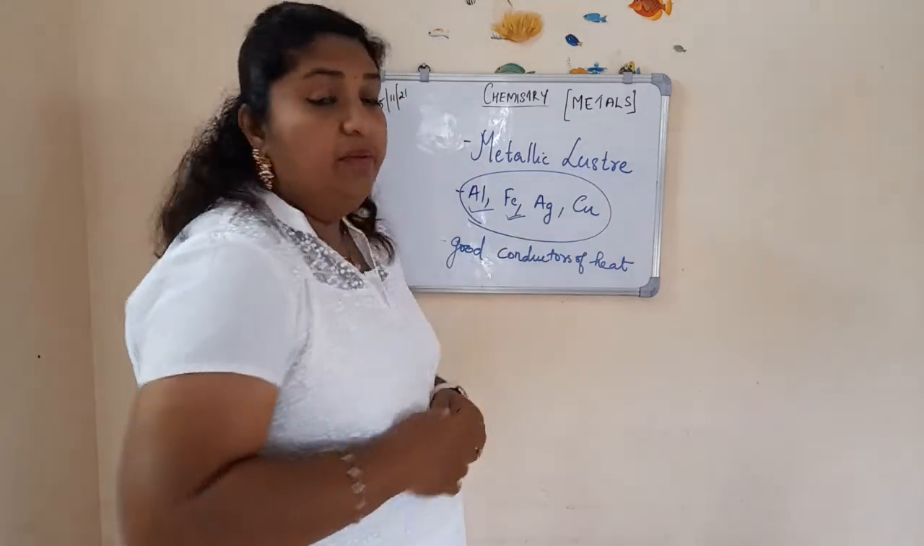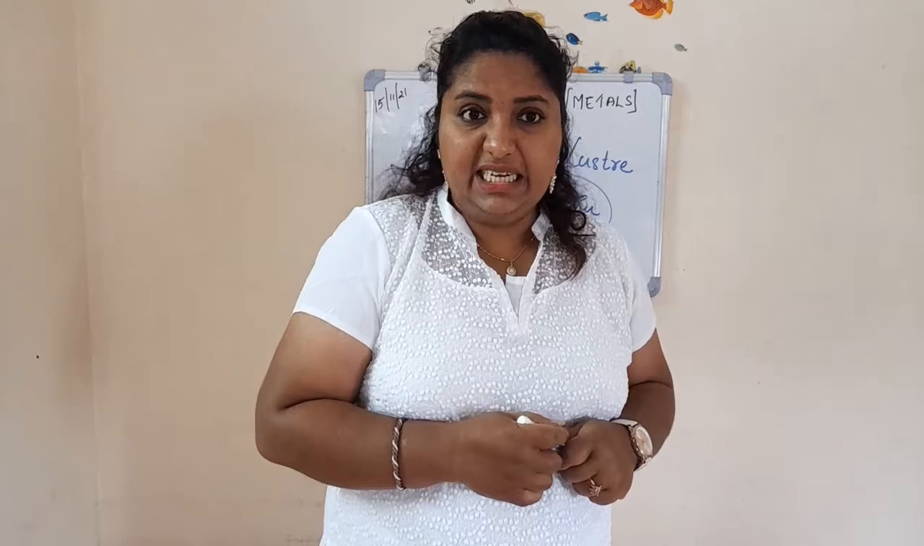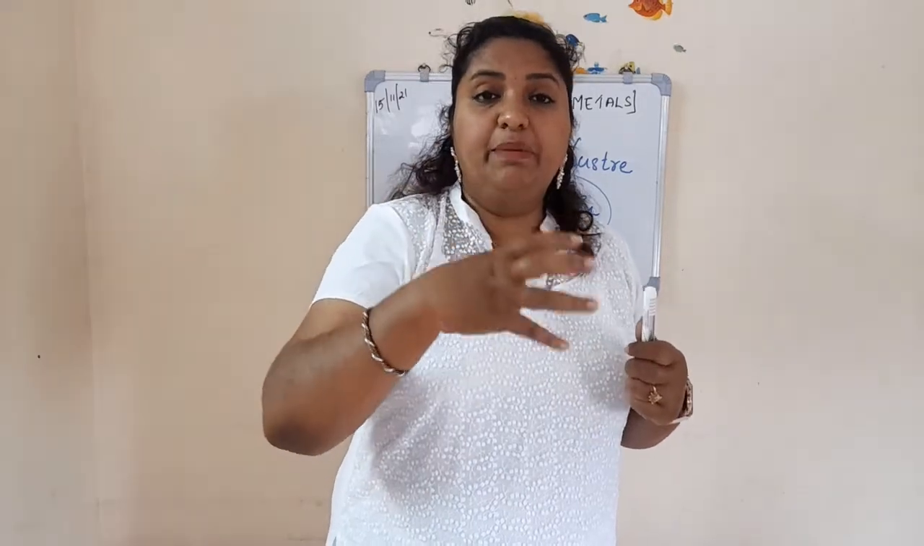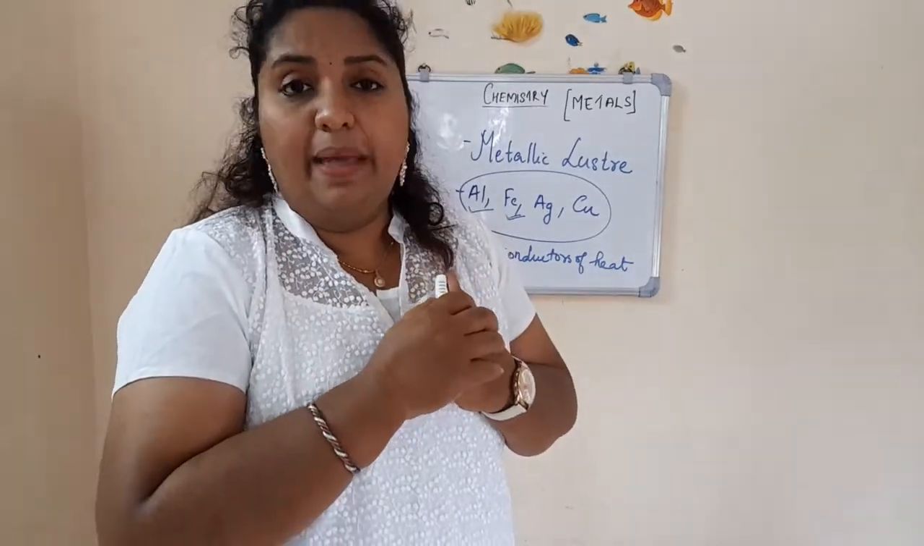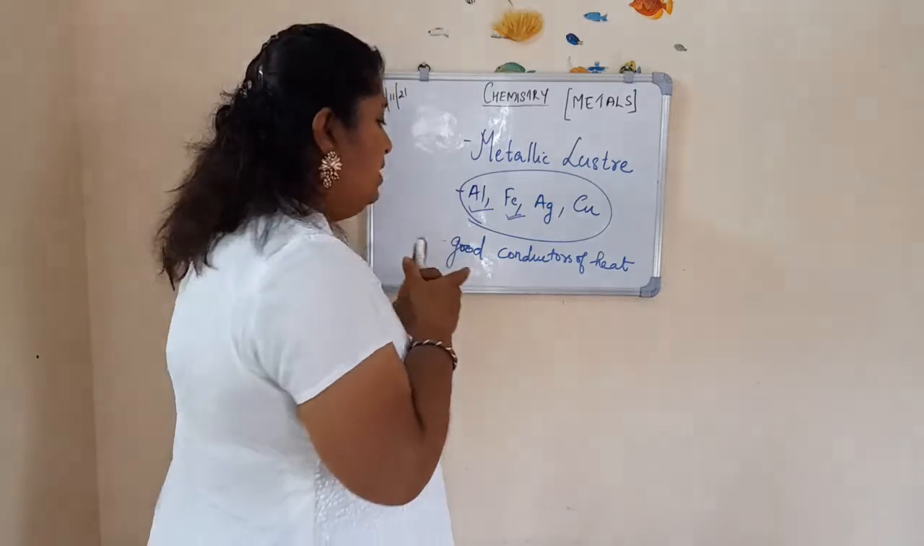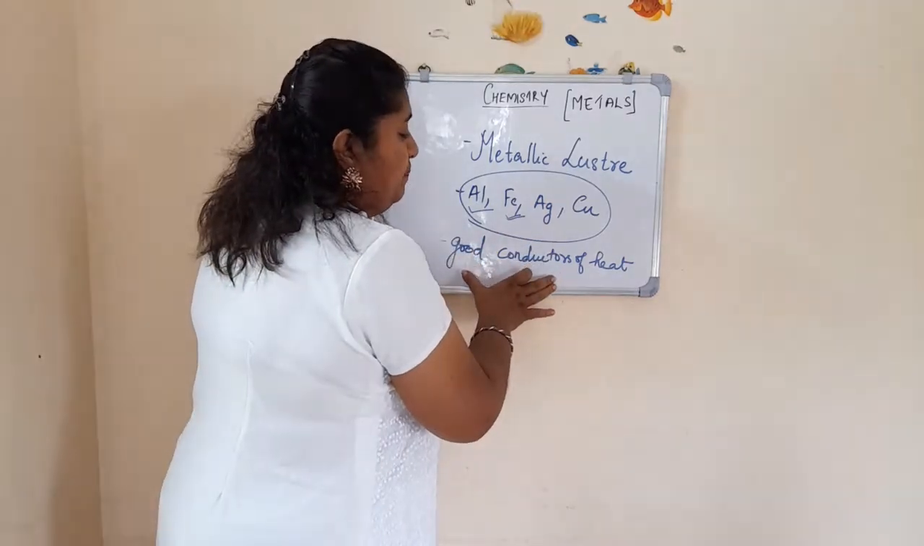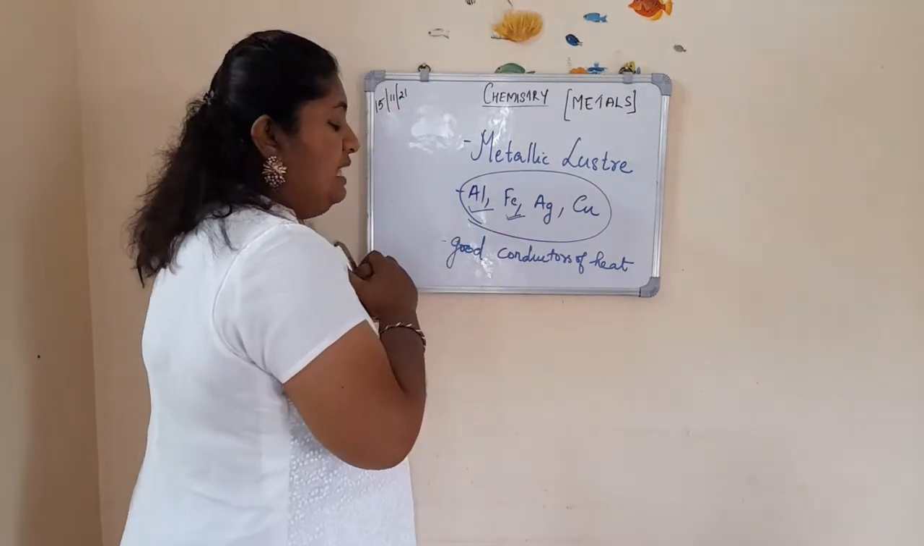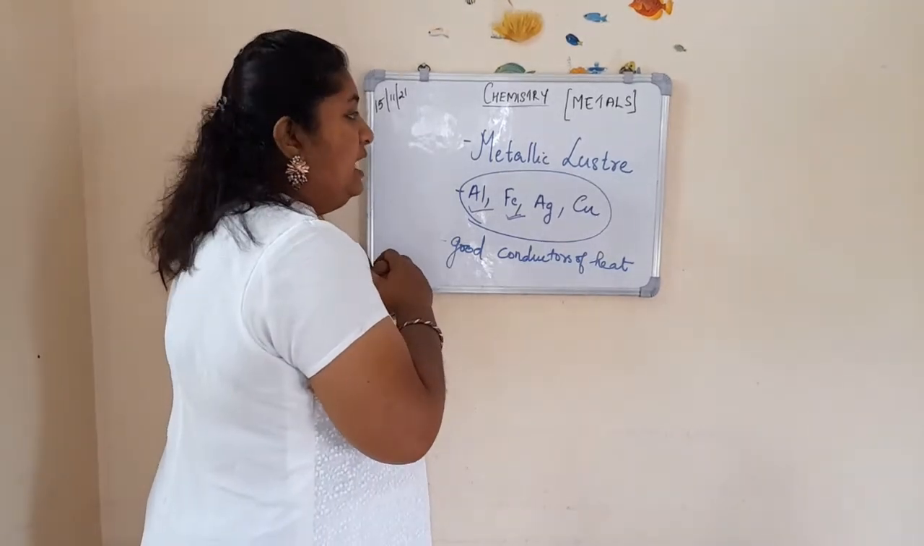So the one property is metallic luster, that is, the freshly cut pieces or surfaces of metals have a shiny appearance, and that property is known as metallic luster. Then the second one is good conductors of heat. Mostly metals are good conductors of heat.